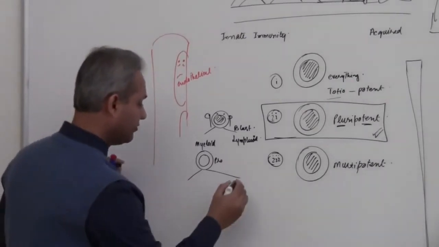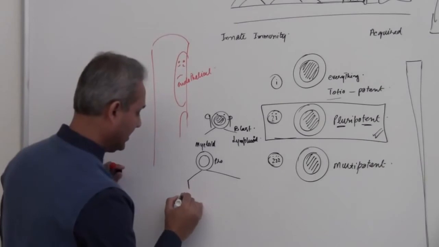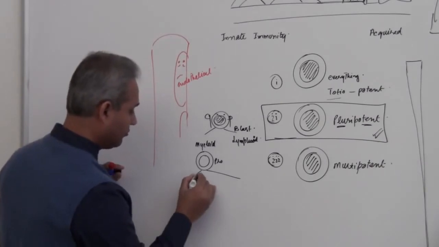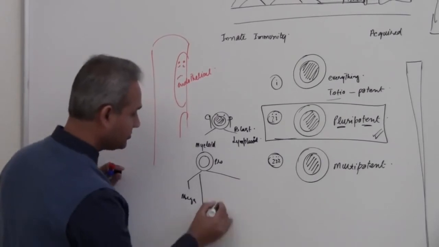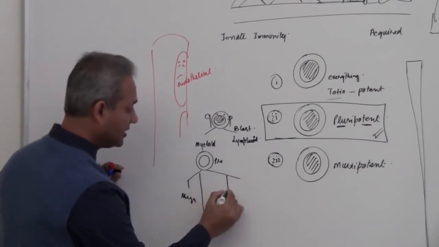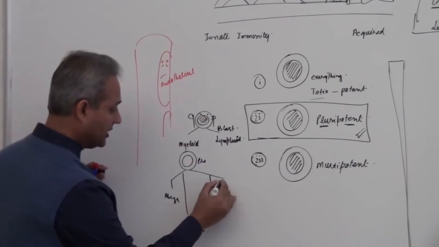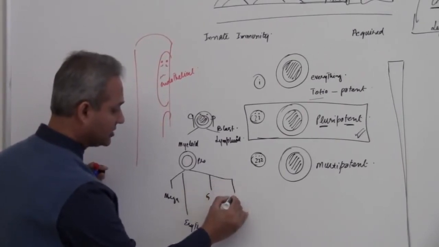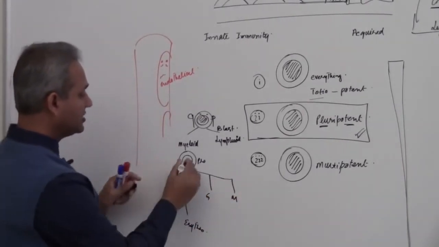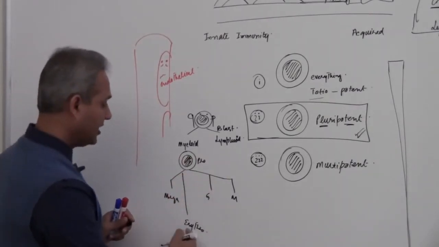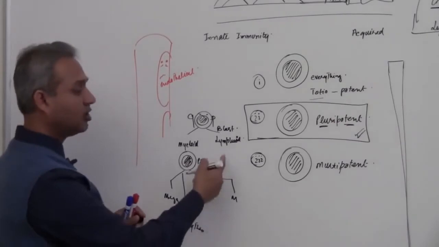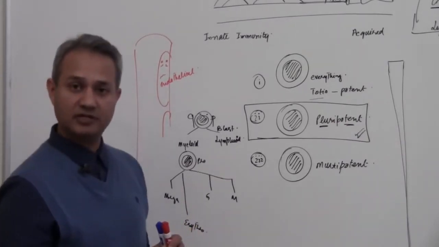What does that mean? It would make megakaryocytes. It would make erythrocytes, red blood cells. It would make granulocytes, and it would make monocytes. So from this will come cells which will make these cells, but not T lymphocytes and B lymphocytes.